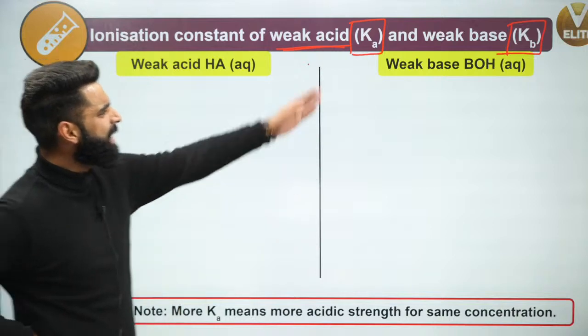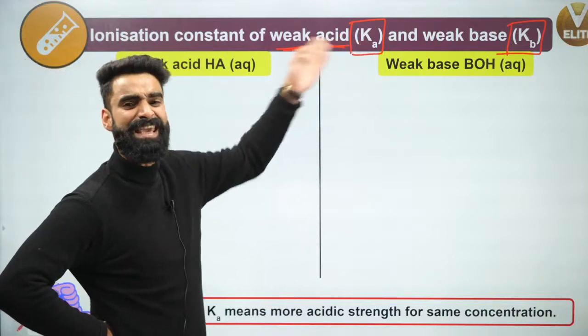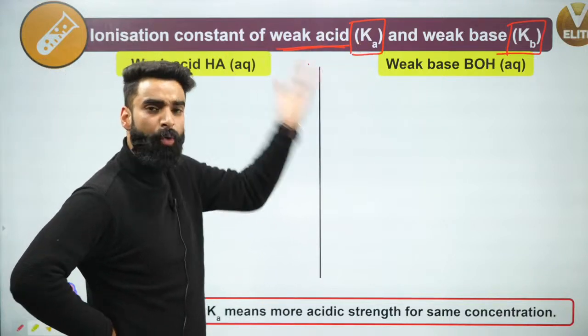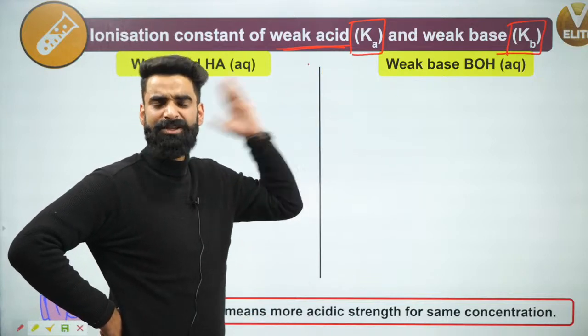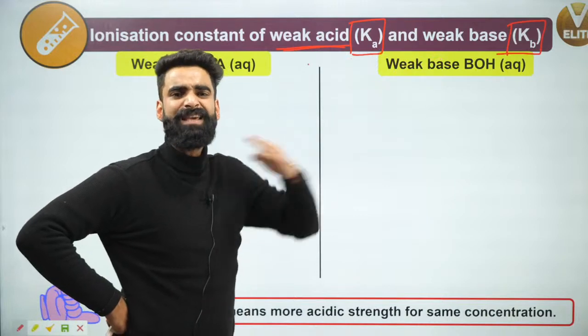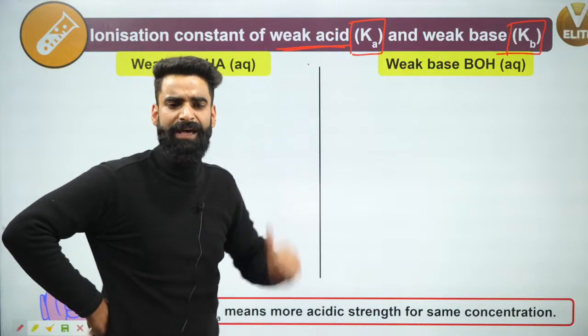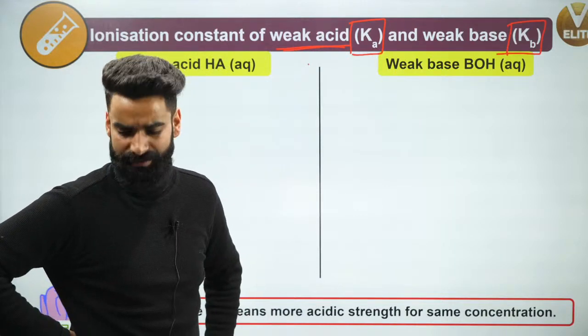Okay, what is this ionization constant for weak acid? It's basically an equilibrium constant, right? But over here the terminologies used are different. Actually, Ka and Kb are the equilibrium constants, but over here the terminologies are kept different.